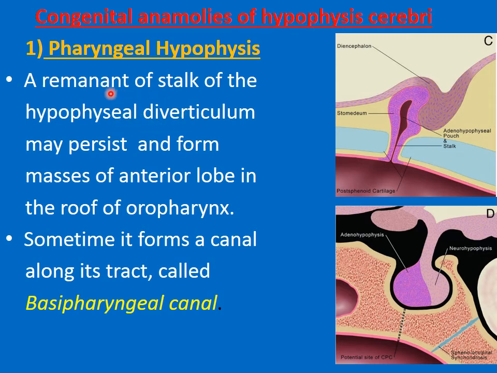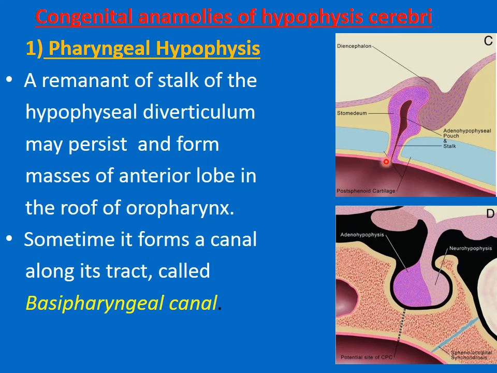Sometimes the stalk of the hypophyseal diverticulum may remain as a remnant and will persist and form masses of the anterior lobe in the roof of